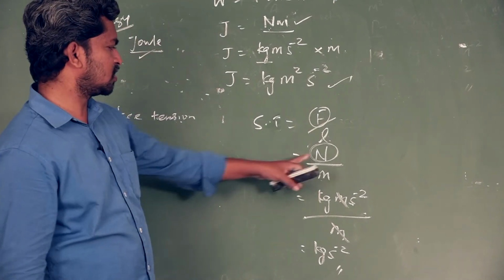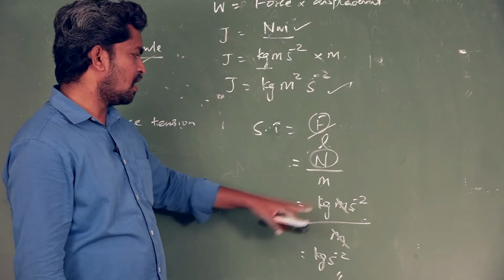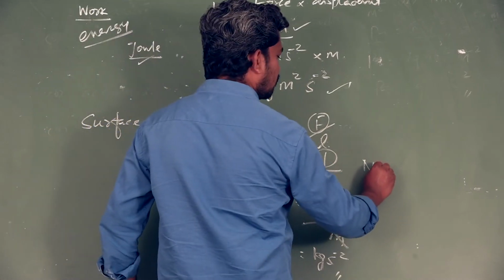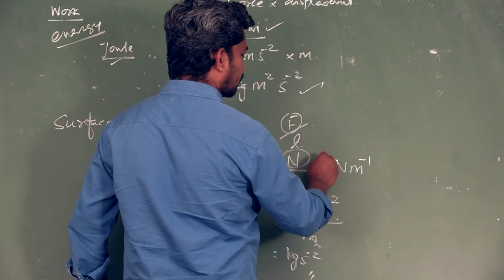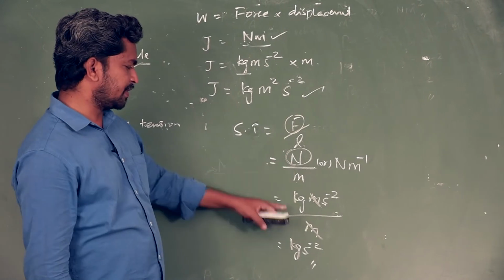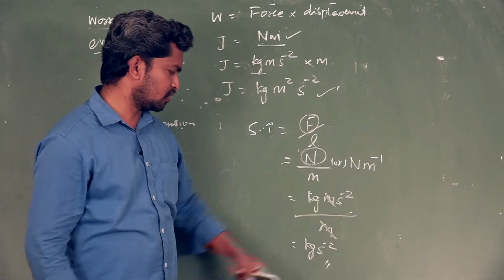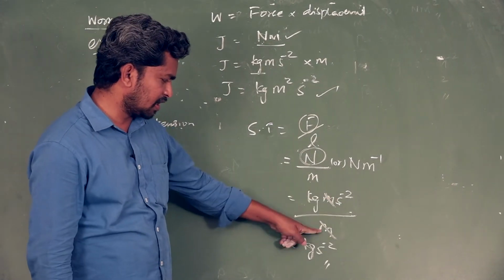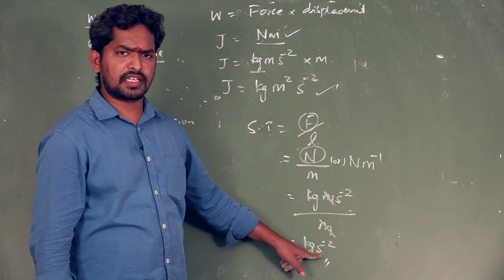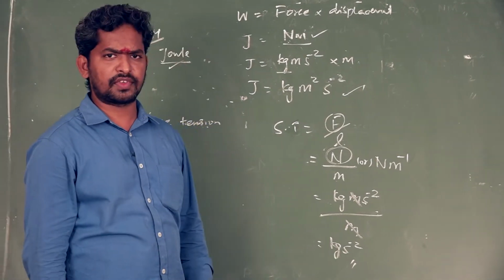Unit of surface tension is Newton per meter or Newton meter power minus 1. The equivalent unit of Newton is kilogram meter second minus 2 divided by meter, meter cancels. So kilogram second minus 2 is the equivalent unit of surface tension.